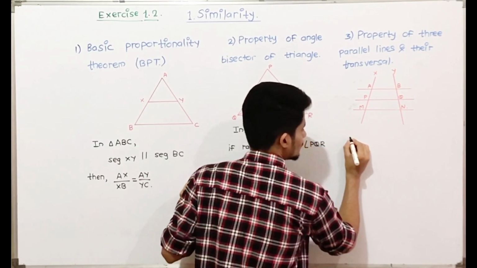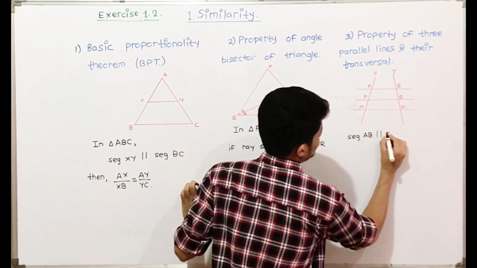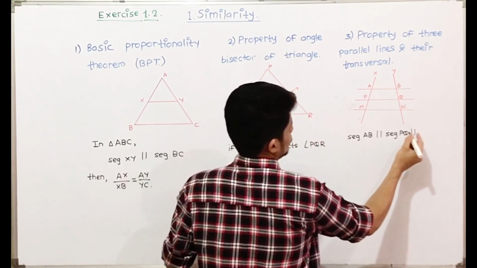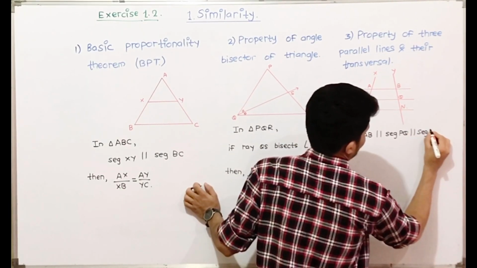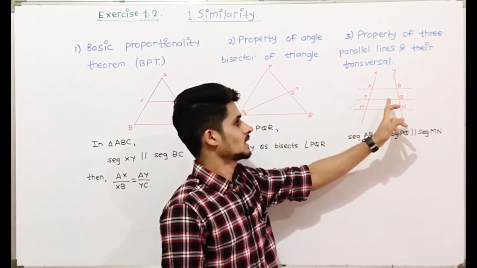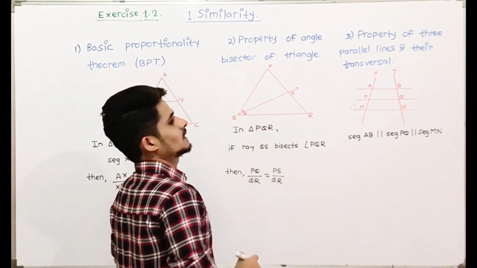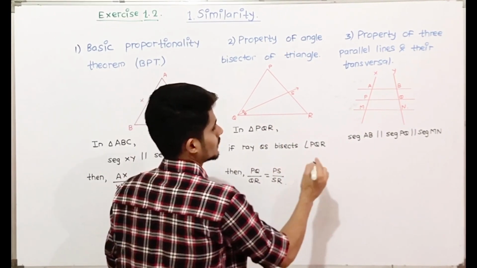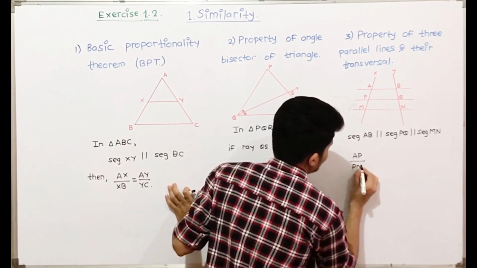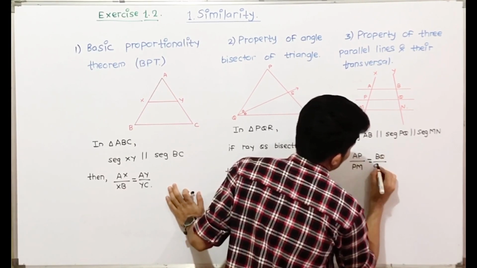So if seg AB is parallel to seg PQ and PQ is parallel to seg MN, then the ratios will be equal, that is the ratio AP upon PM will be equal to BQ upon QN.